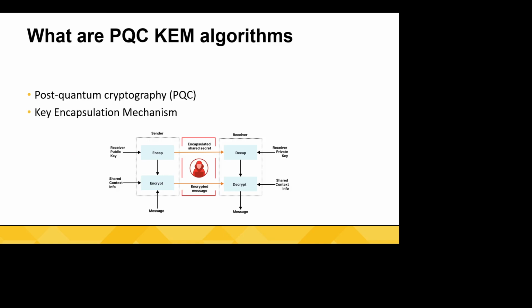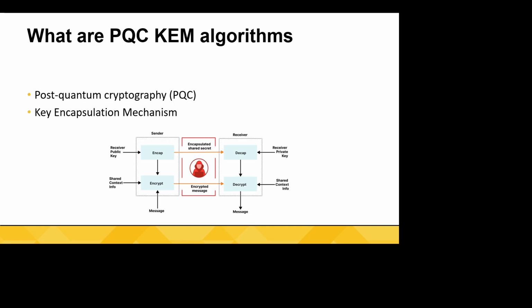So what are these algorithms? PQC algorithms are algorithms that are resistant to quantum attacks. That's important because a lot of public key cryptography currently, like RSA, is vulnerable to these attacks. Given the development of a large enough quantum computer, they become weak enough that they could be cracked. And so we need new key encapsulation mechanisms.